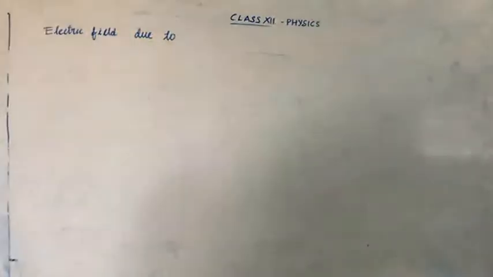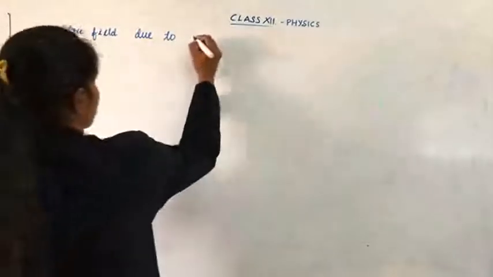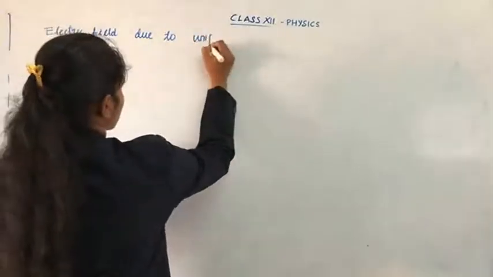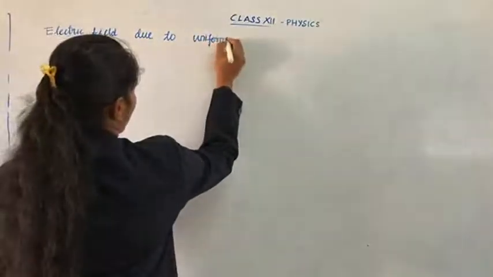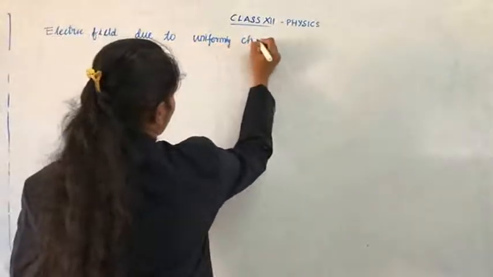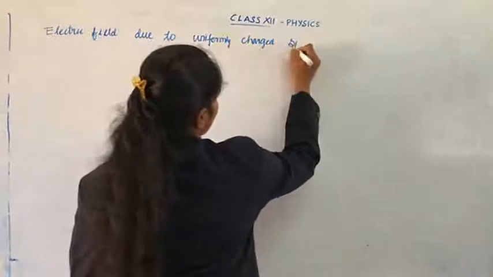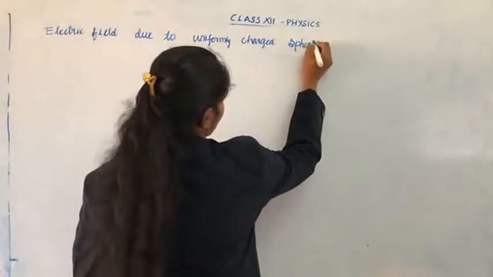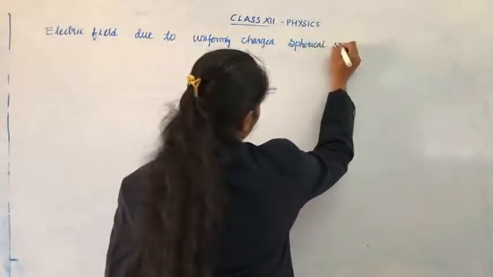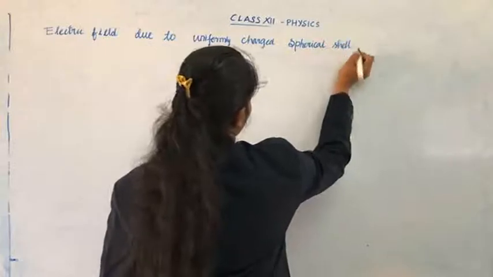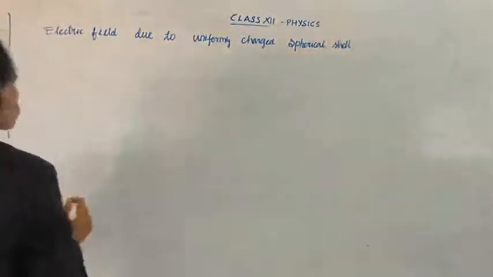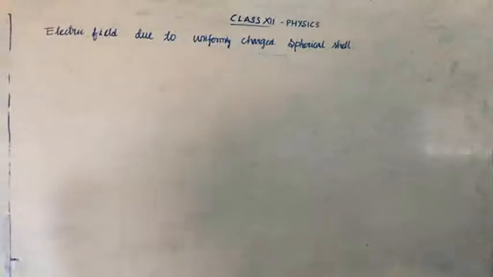Electric field due to uniformly charged spherical shell.